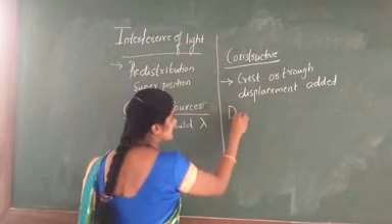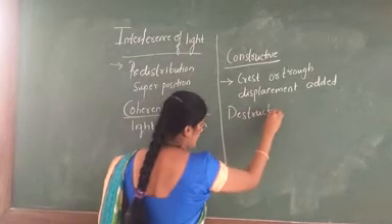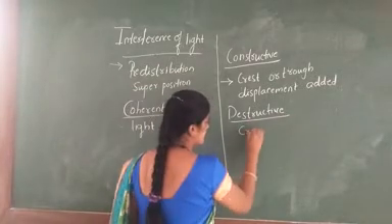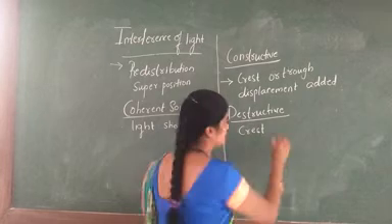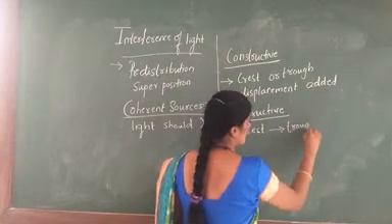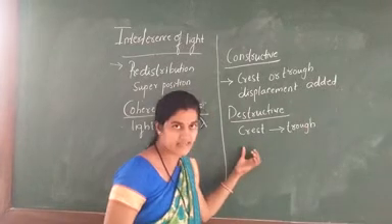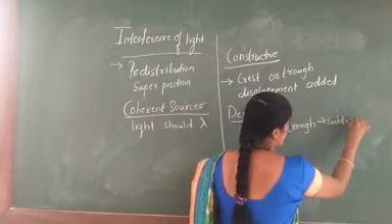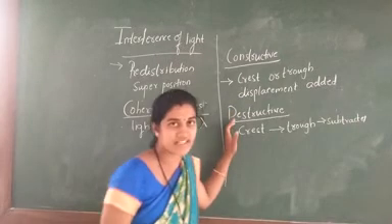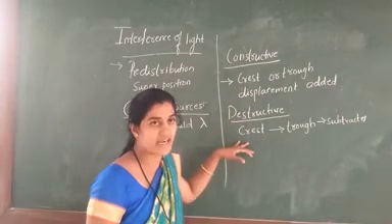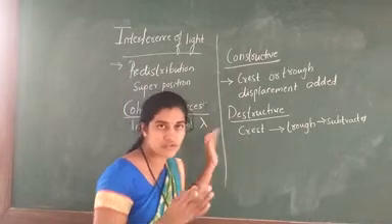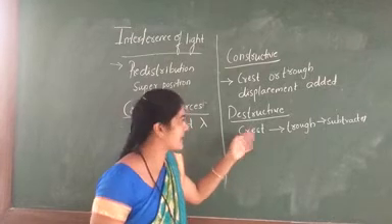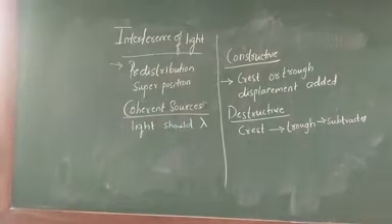The second one is destructive interference of light. Here, when a crest falls on a trough, or vice versa, a trough falls on a crest, the displacement gets subtracted. If the displacement gets subtracted, then we call it destructive interference of light.